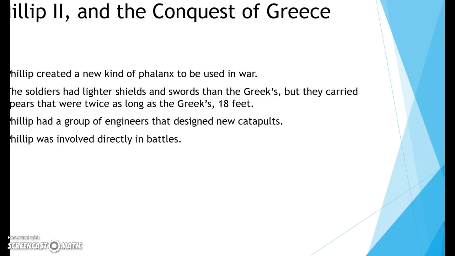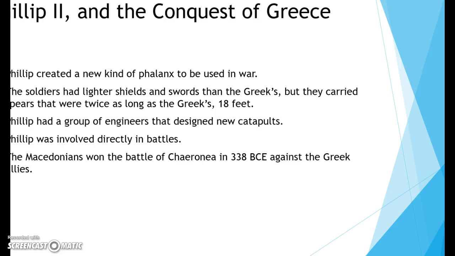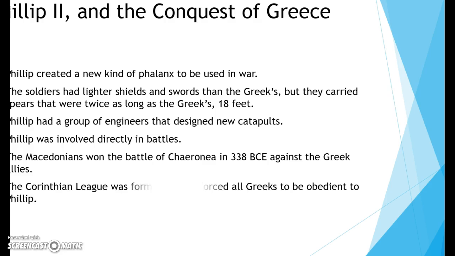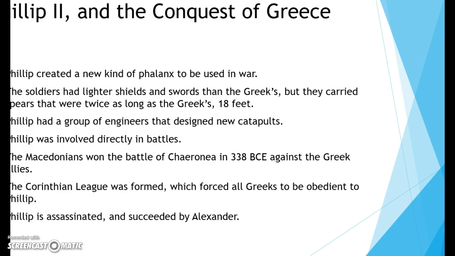Philip was directly involved in battles. He would lead his men in. He didn't just hide in the back like other leaders might. This made his men very loyal to him. The Macedonians won the Battle of Chaeronea in 338 BCE against the Greek allies. The Corinthian League was formed, which forced all Greeks to be obedient to Philip. Philip was assassinated.